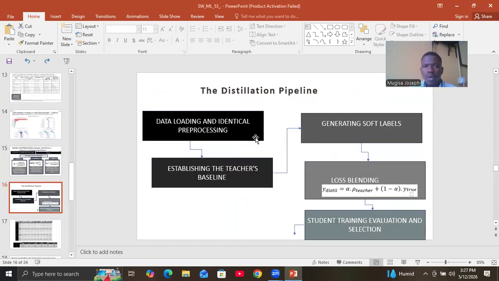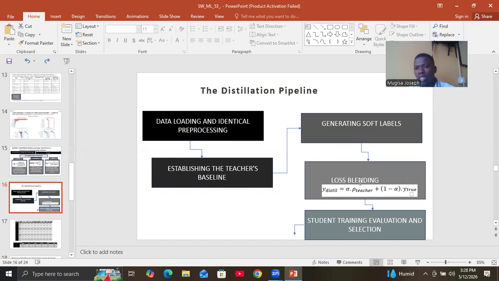So progressing, looking at our pipeline, we did the same pre-processing pipeline as the one for the teacher to ensure that the student's data also passes through the same pre-processing. Then we establish the teacher's baseline, which we shall use to compare what we are losing, what we are trading off, in order to get this efficient and fast model. And then we generate the soft labels of the teacher's confidence, and then we reveal the relationship, and afterwards we pass it to the student here.